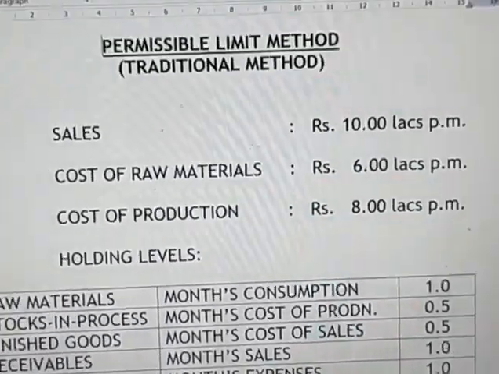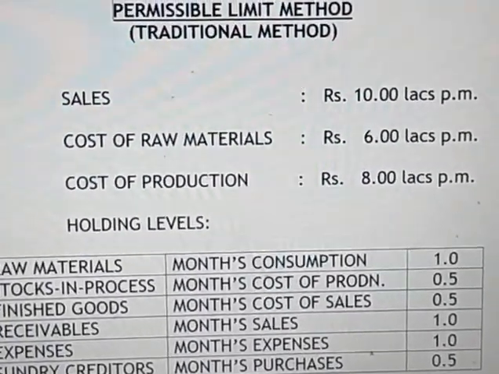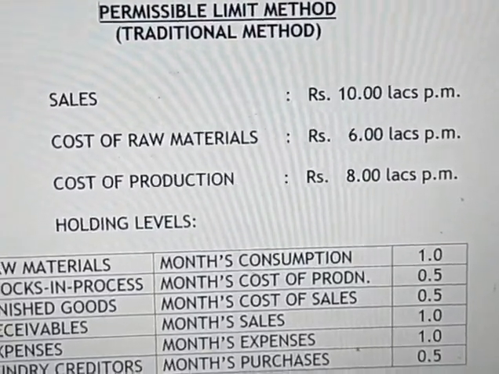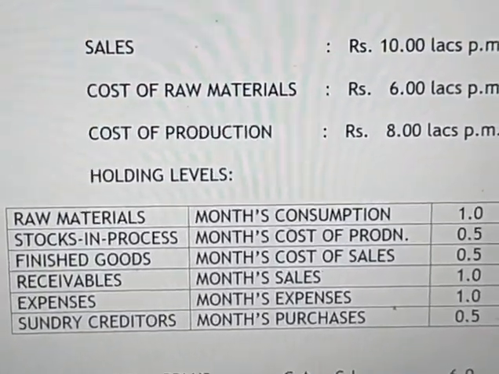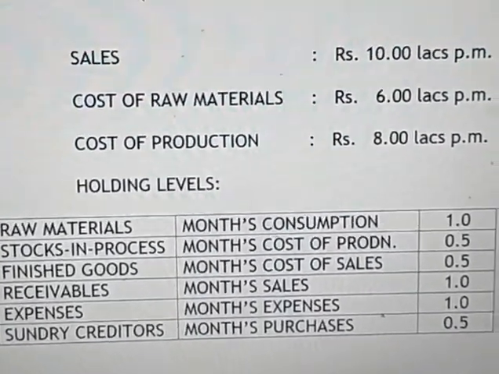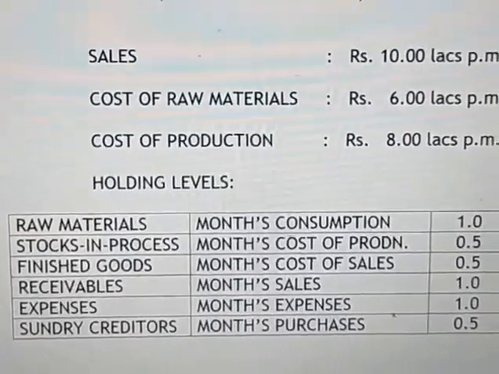Here sales 10 lakhs, cost of raw materials 6 lakhs, cost of production 8 lakhs. Then holding levels means how much time we have to hold the raw material stock in process.